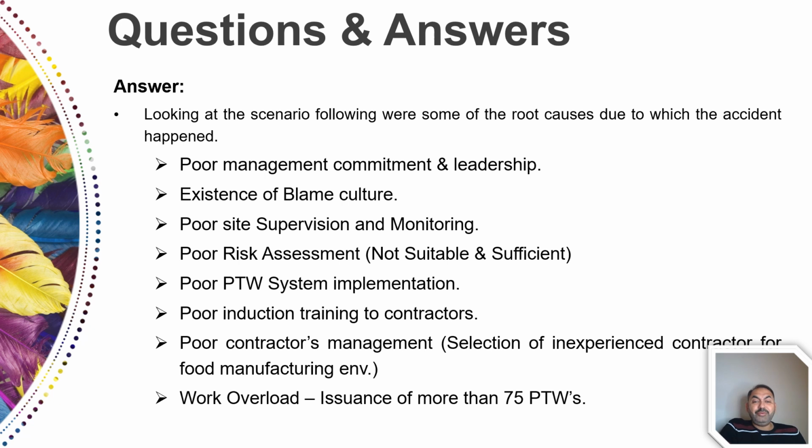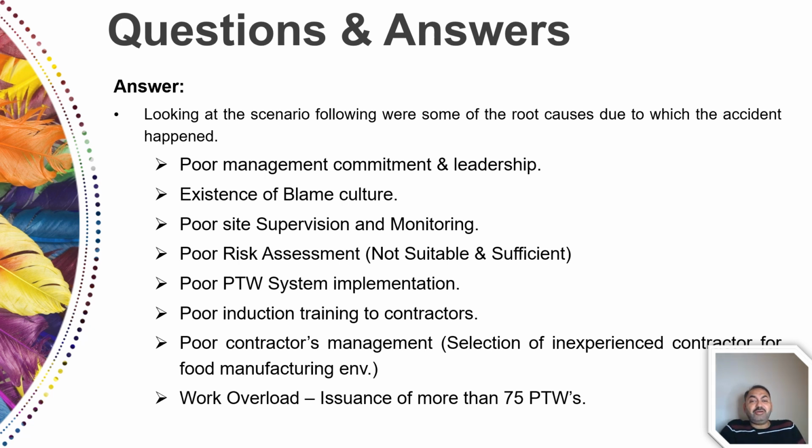So for example, poor management commitment and leadership. This is one of the root causes. First of all, you need to know what is the root cause and what is the immediate cause. An immediate cause is a direct cause which contributes towards an accident. For example, in this case of the scaffold accident, the immediate cause can be maybe slipping on an oil patch, the immediate cause which led to the accident.